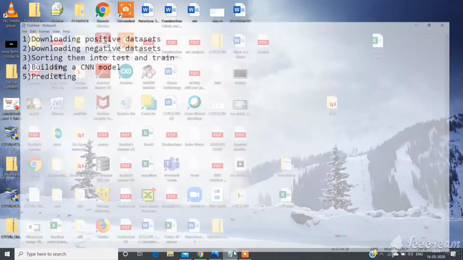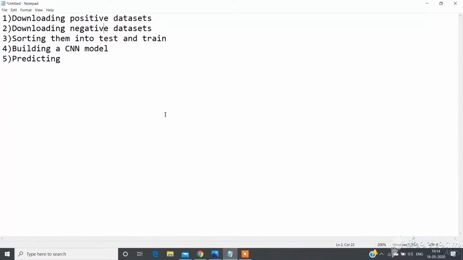I have written the step-by-step process of what we are going to do. The first thing we are going to do is import our datasets, which is very important for a CNN model. We are going to get our positive datasets first and then download our negative datasets as well. After this, we are going to split our datasets into test and train datasets. With the train dataset, we are going to train our CNN model, and we are going to test it with our test dataset. The next thing is we are going to build a CNN model and then predict with our features.